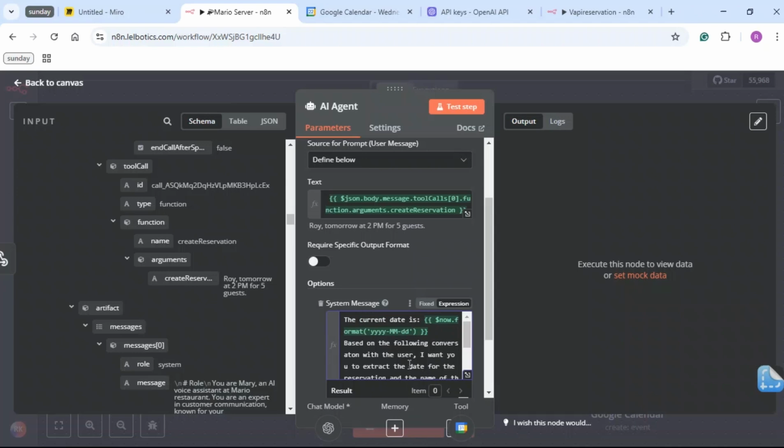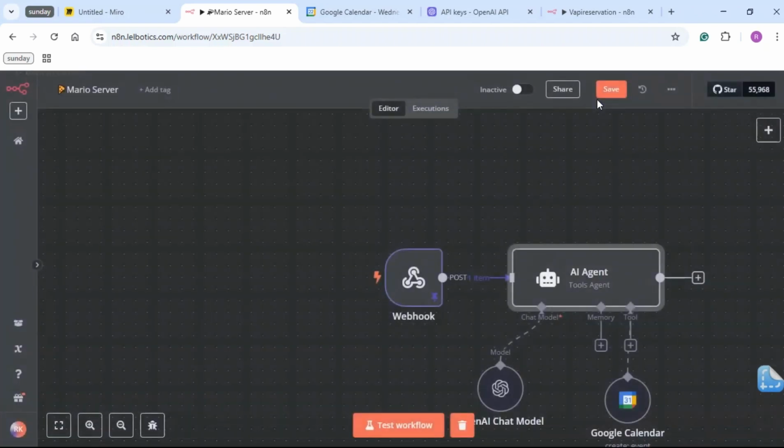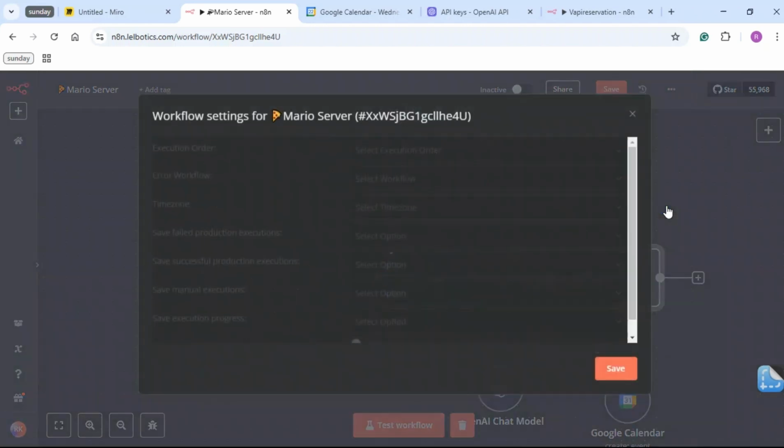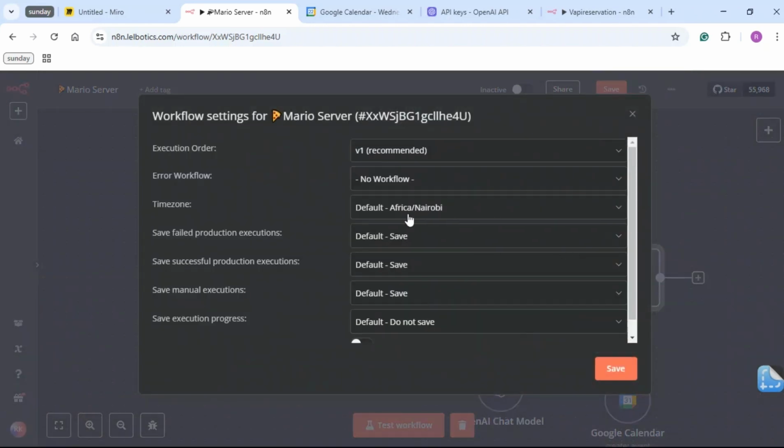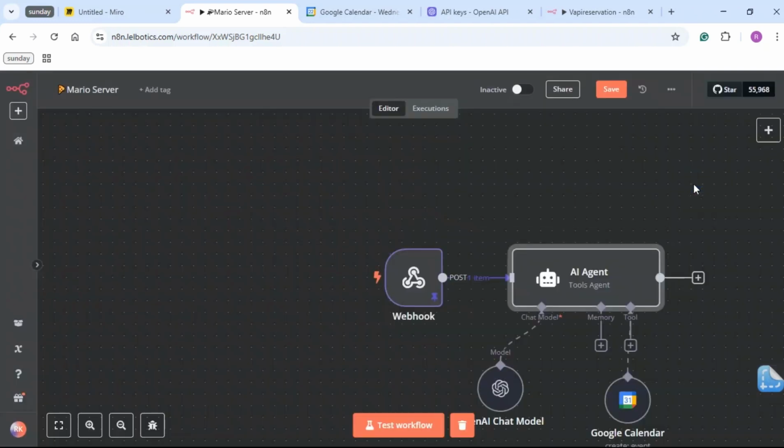And before you do this, just make sure that you go to settings and make sure this is your current time zone. I'm in Nairobi, so I'll be using this. And make sure you got this right, because if you have this wrong and you have a client who is in another part of the world, you will have problems booking a time for them. So just make sure you have that right.